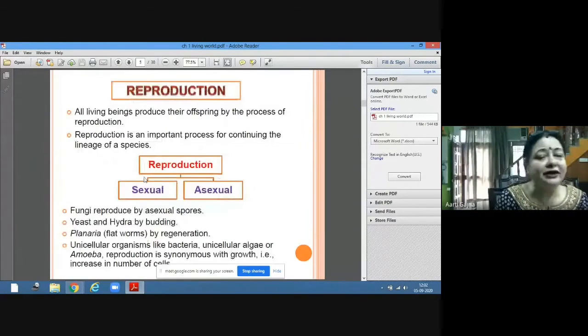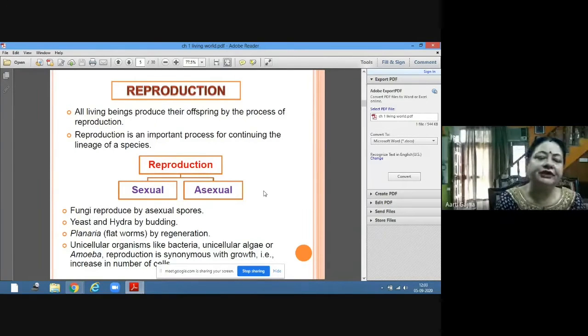Another characteristic is reproduction. All living beings produce their offspring by the process of reproduction. Reproduction is an important process for the continuation of the species, the continuation of the lineage of the species. Reproduction is of two types, sexual and asexual. All this you have learned in your 10th standard.